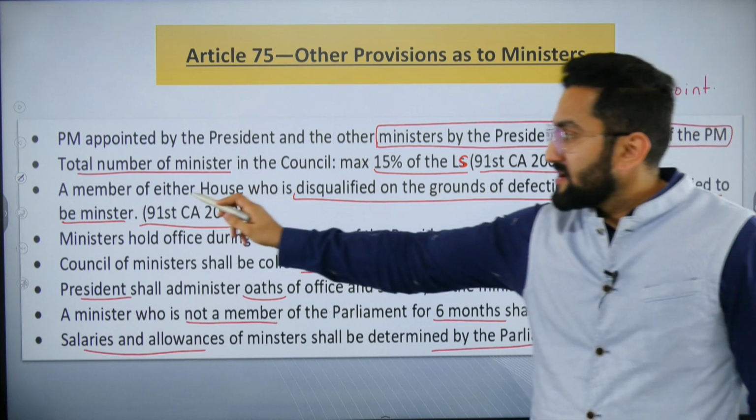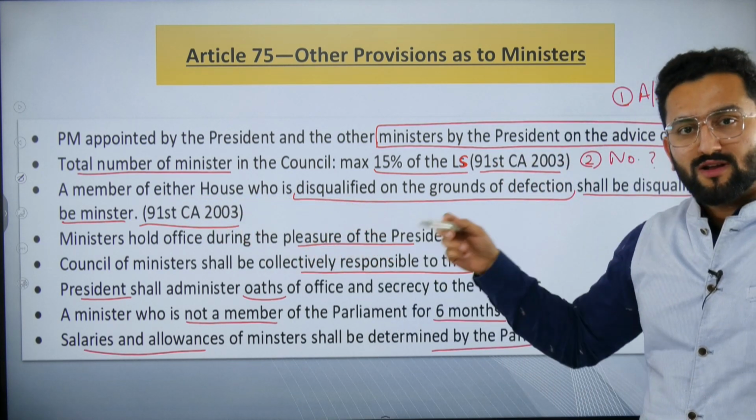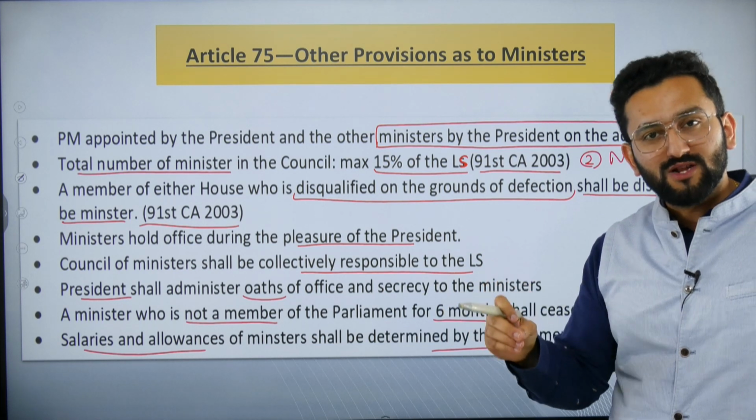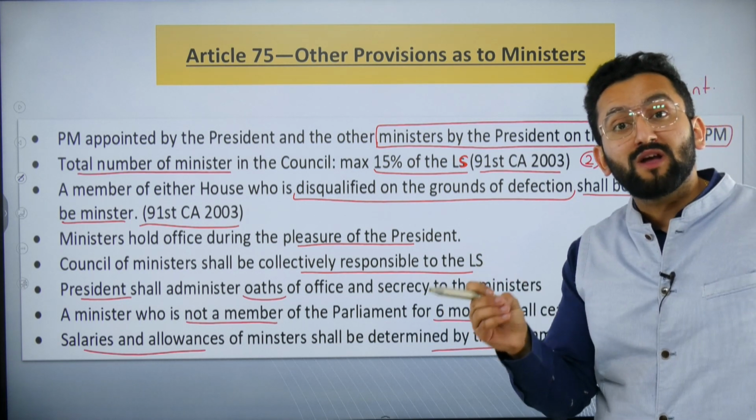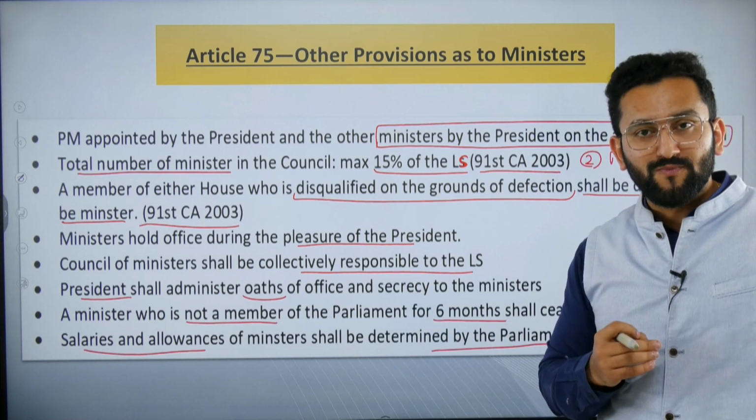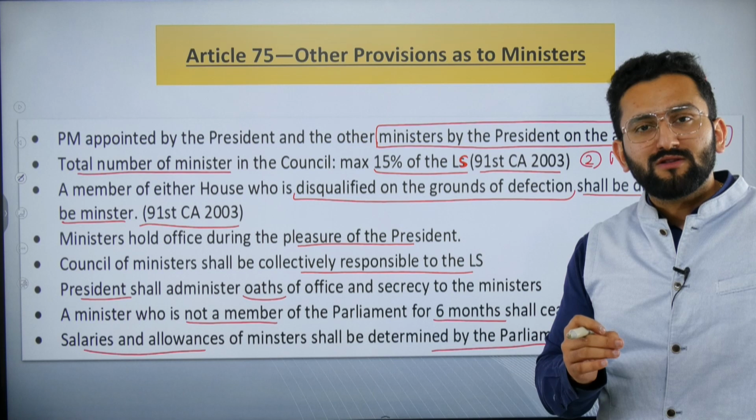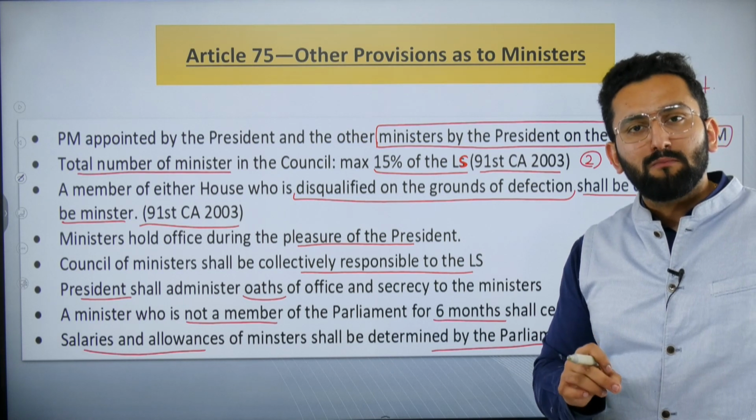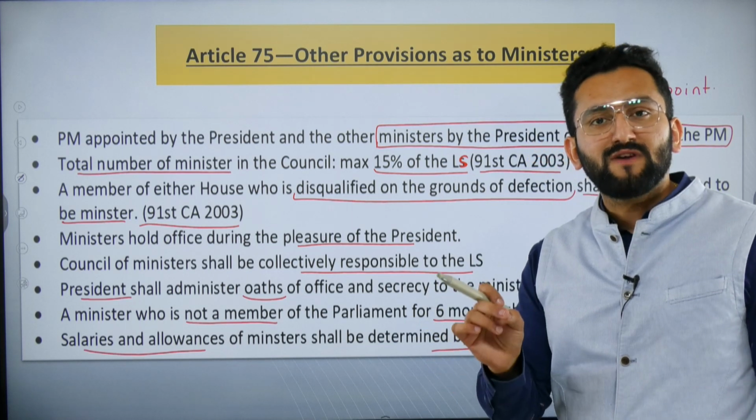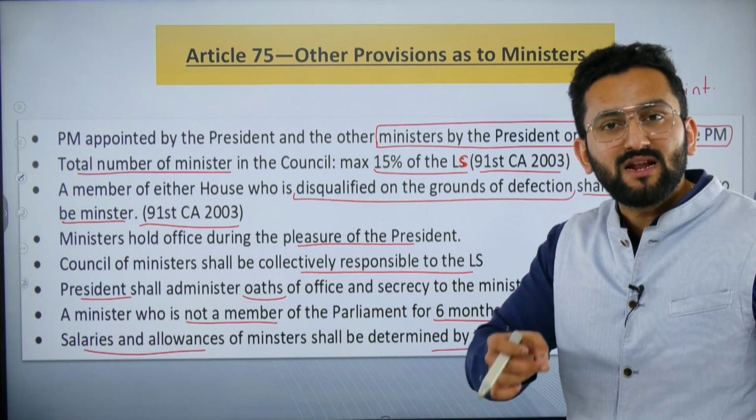So now a member of either house, now we are talking about anti-defection. If a particular minister is disqualified on grounds of anti-defection. Now my question to you: can you mention in the comment box by which Constitutional Amendment Act anti-defection provisions were added in our Constitution?